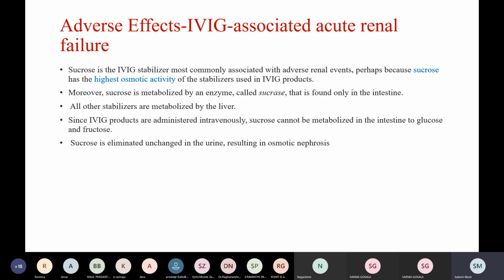Sucrose is the IVIG stabilizer most commonly associated with adverse renal events, perhaps because it has the highest osmotic activity of the stabilizers used in IVIG products. Moreover, sucrose is metabolized by an enzyme called sucrase, which is found only in the intestine. All the other IVIG stabilizers are metabolized in the liver. Since IVIG products are administered intravenously, sucrose cannot be metabolized in the intestine, and this results in its elimination unchanged in urine, resulting in osmotic nephrosis.